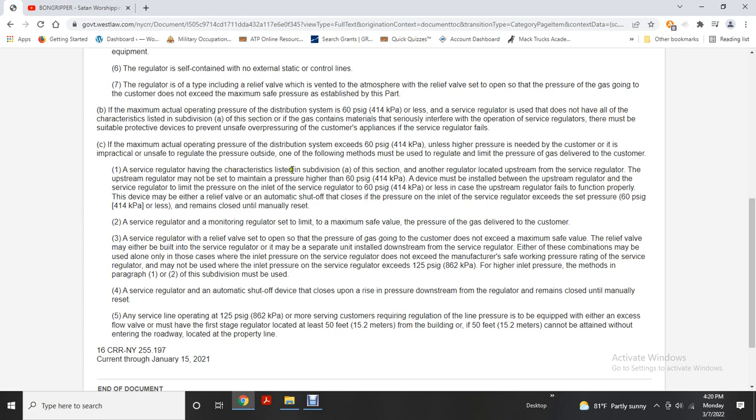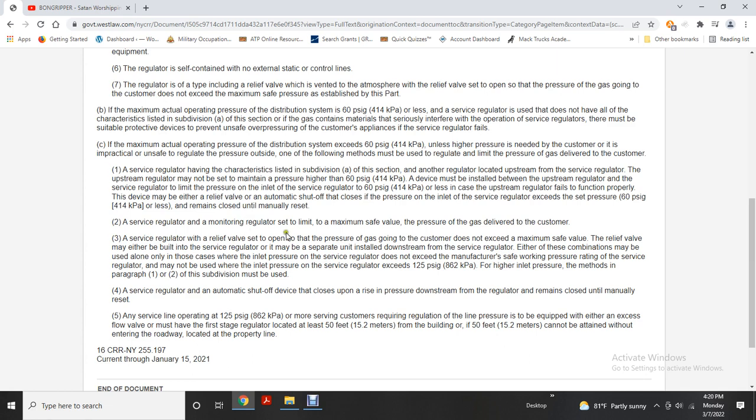One: a service regulator having the characteristics of subdivision A, with another regulator located upstream of the service regulator. The upstream regulator may not be set to maintain a pressure higher than 60 psi. A device must be installed with the upstream regulator to limit the pressure at the inlet of the service regulator to 60 psi or less in case the upstream regulator fails to function properly. This device may be either a relief valve or an automatic shut-off valve that shuts off if the pressure at the inlet of the service regulator exceeds the set pressure and remains closed until manually reset. Two: a service regulator with a monitoring regulator set to limit to the maximum safe value the pressure of the gas delivered to the customer.